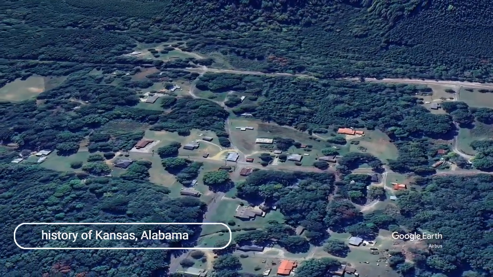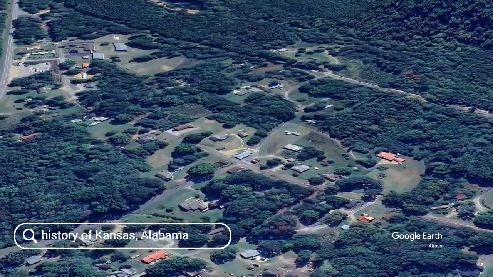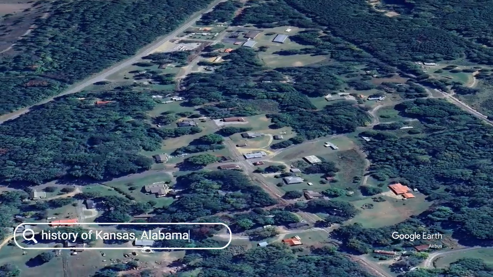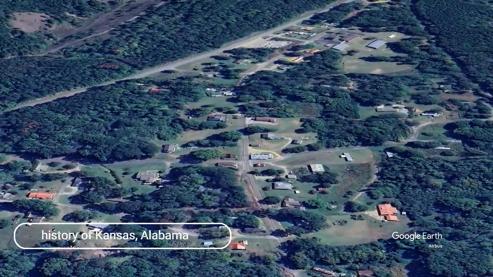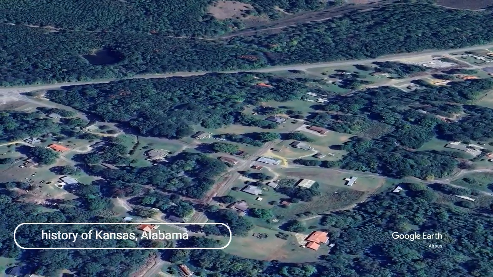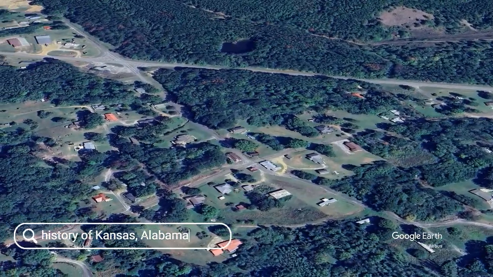Bleeding Kansas and the Civil War. Kansas-Nebraska Act. The Kansas-Nebraska Act of 1854 established the Kansas Territory and allowed settlers to decide whether it would be a free or slave state. This led to a period of intense conflict known as Bleeding Kansas, as pro-slavery and anti-slavery forces clashed.